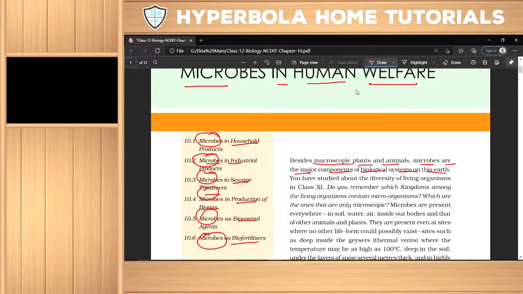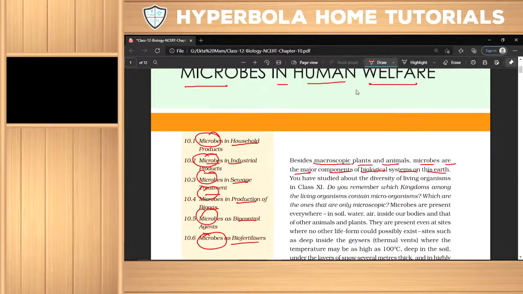What is the meaning of this point? Biological systems means living organisms, and microbes are a main component of them. As we all know, cells developed on the earth. Plants, animals and microbes are the contents of the biological system, which is called biotic. In 11th standard we learned about the diversity of living organisms.